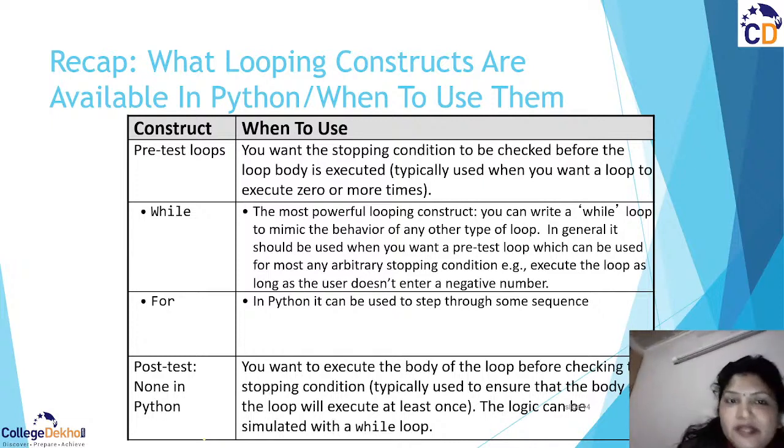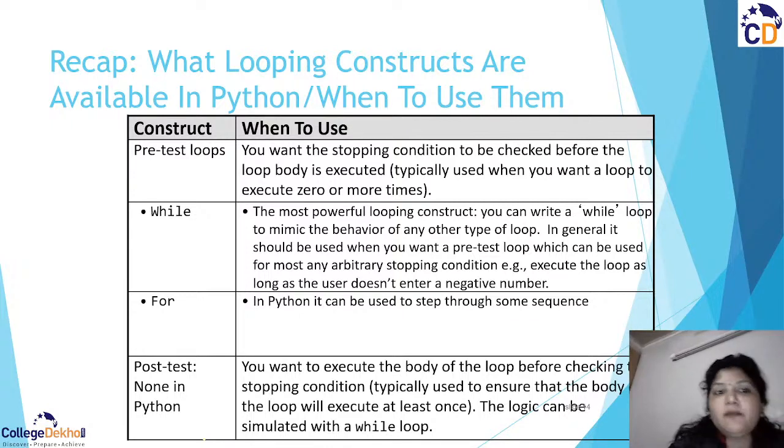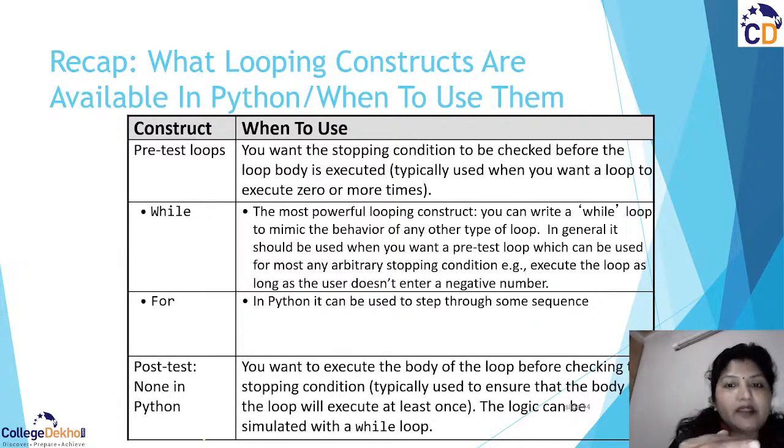So, what are pretest loops? I told you pretest loops are loops which first check the condition, and only then go into the body of the loop, right? Suppose I am talking about the while loop, the most powerful looping construct. It is the most powerful because whenever you have login modules in Gmail or internet banking, it gives you three chances. This is the concept of looping only. Maybe it is using a for loop, maybe a while loop, right?